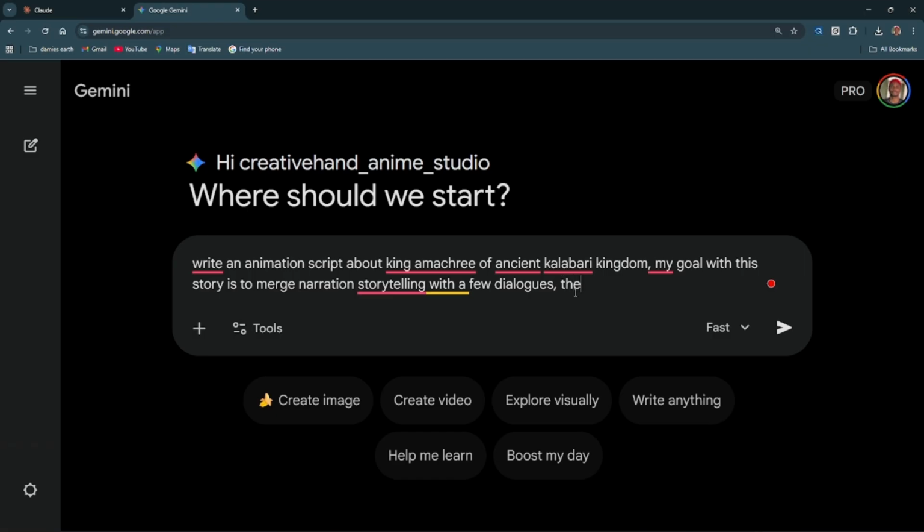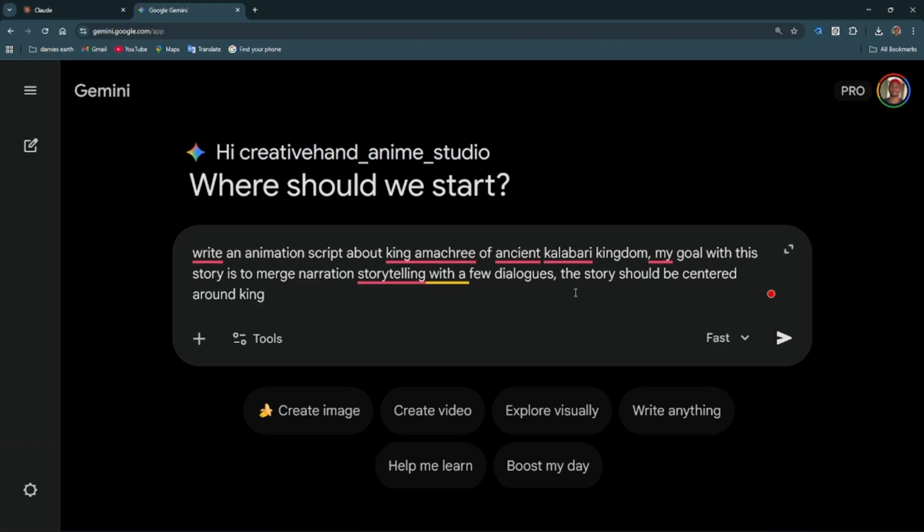All right, the story should be centered around King Amakri, based on true events but also written with a mix of fiction.